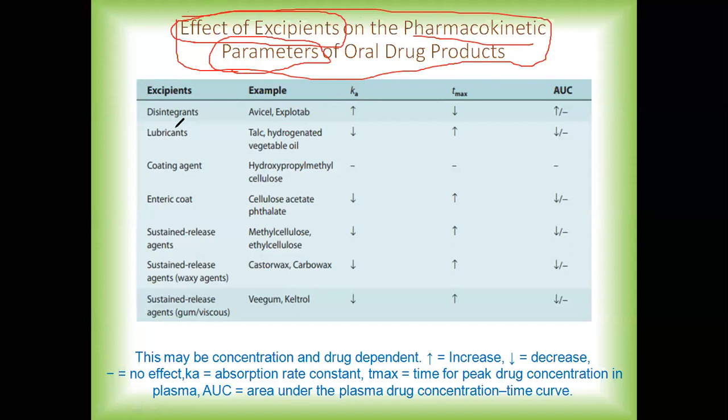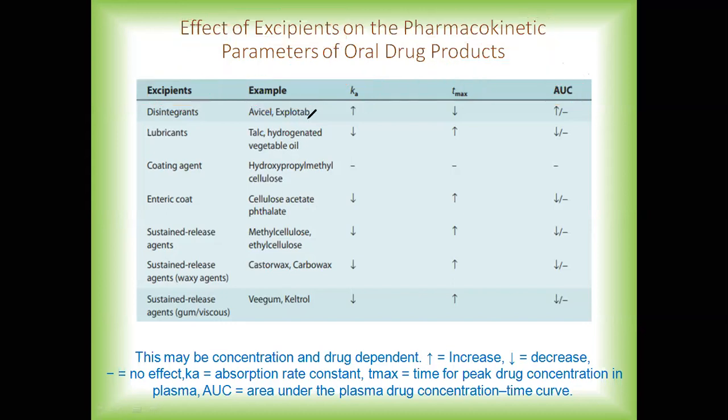administered drug. Now we have the various categories of the excipients in the first column, the excipient column, then the examples of the excipients which are used in the second column, then in the third, fourth, and fifth, we have the pharmacokinetic parameters. So the first parameter is Ka, that is the absorption rate constant. Then we have Tmax, the time taken to achieve the maximum concentration by the drug. Then the next parameter is AUC, that is area under the curve. Now let's try to understand this whole thing in a more detailed way.